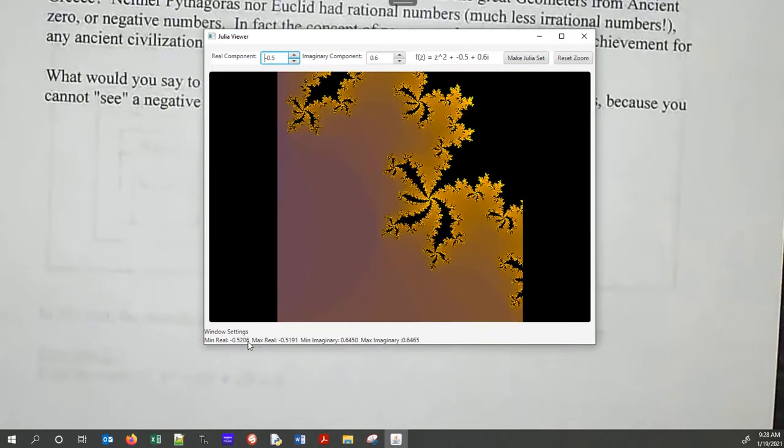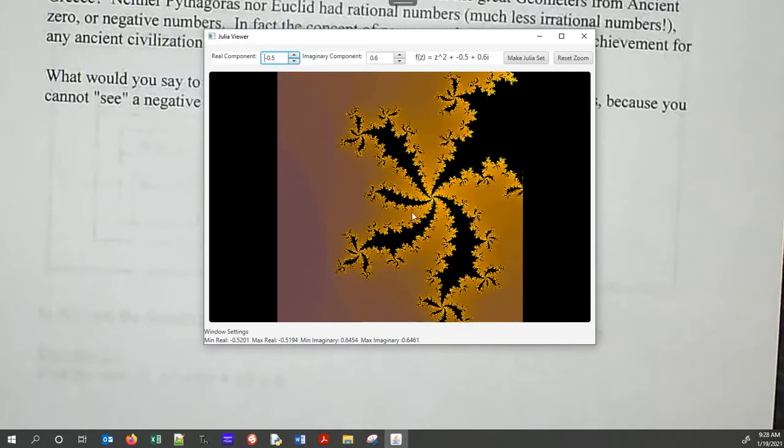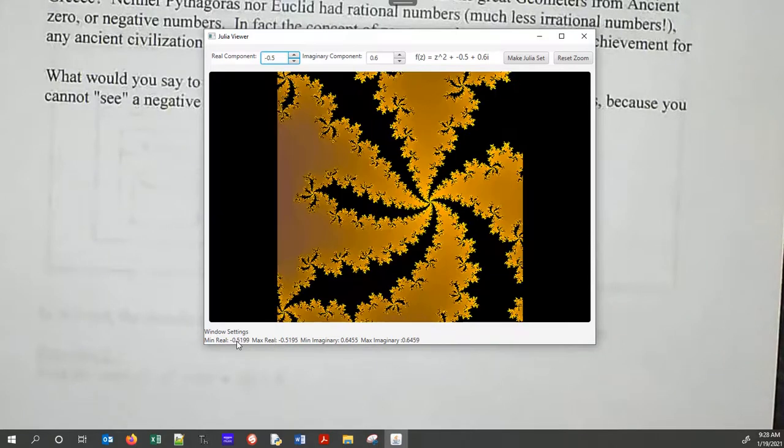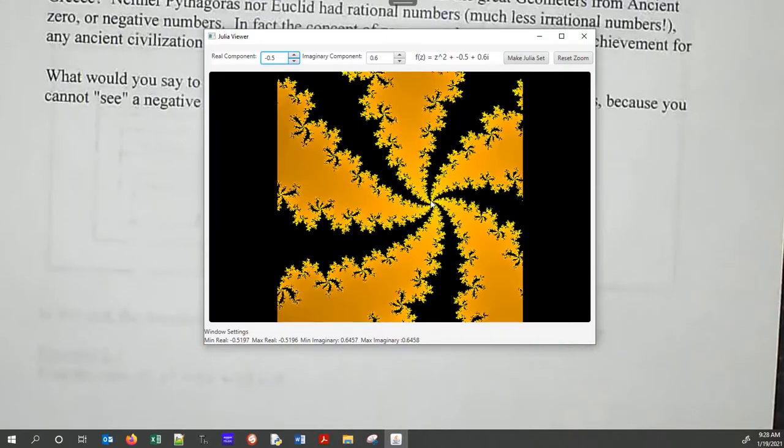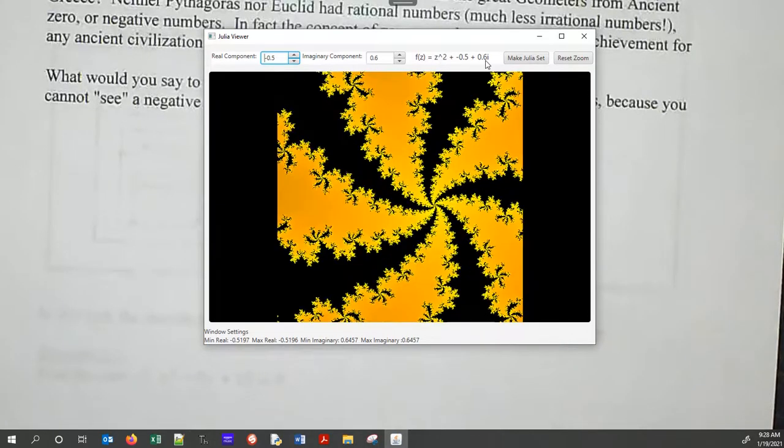Now, this is only a difference of 0.001 from left to right. So we're already zoomed in very close. And you'll see my window settings eventually will min out, and it won't even show you, the difference is so small. This is this equation.